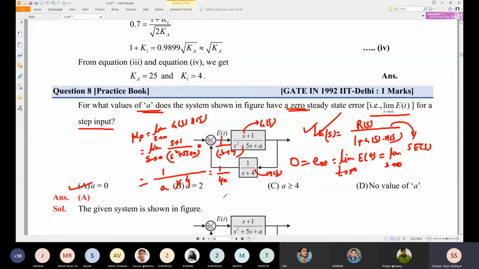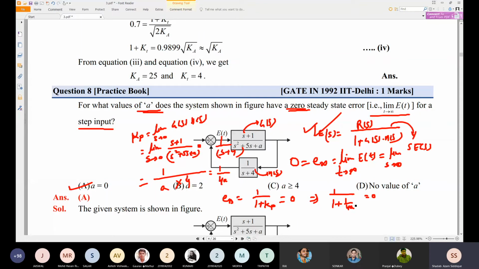And now you can see what is the ESS for a step input. It will become 1 by 1 plus kp. So what is this? It is given as ESS is equal to 0. So now we can substitute kp value: 1 divided by 1 plus 1 by 4a, which is equal to 0.